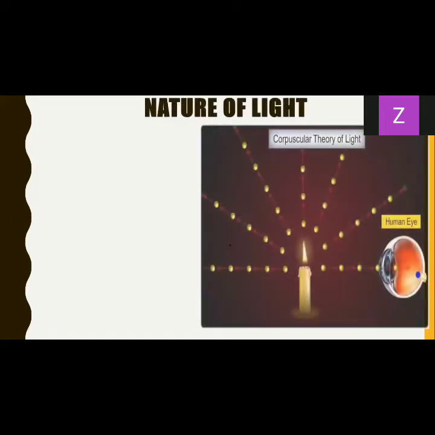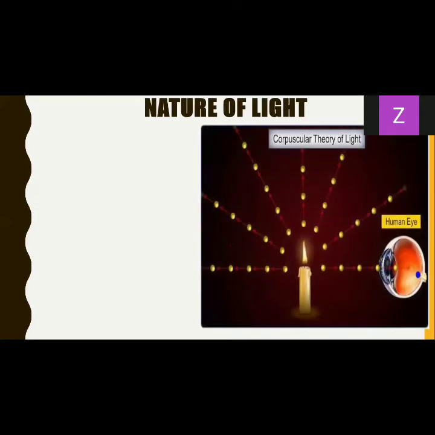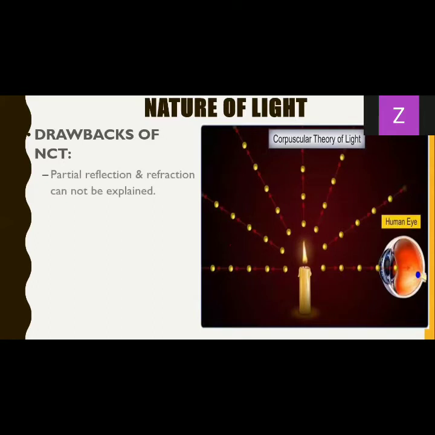So what are the problems Newton's corpuscular theory had? Obviously, complete reflection and complete refraction could be explained. But what about partial reflection and refraction? We have already seen that light reflects partially as well as completely. You have already studied this in lower standards. What about partial reflection and refraction? That part was not explained, Newton's corpuscular theory could not focus on that part.